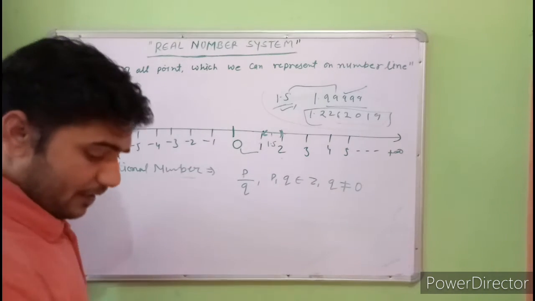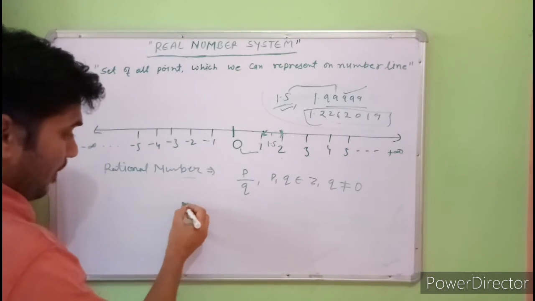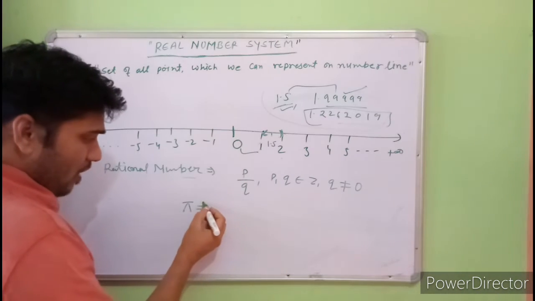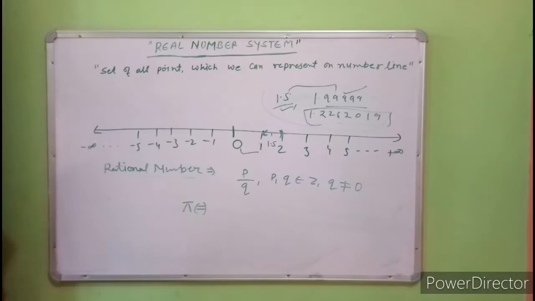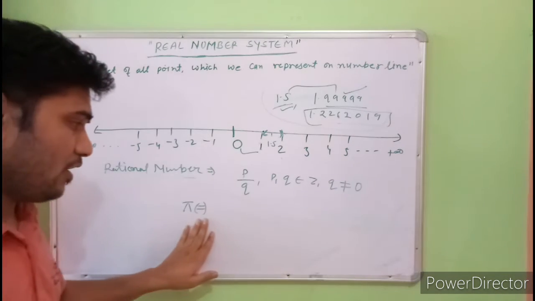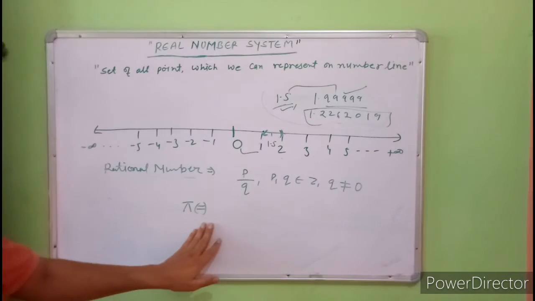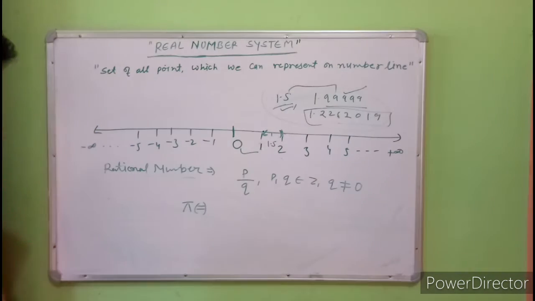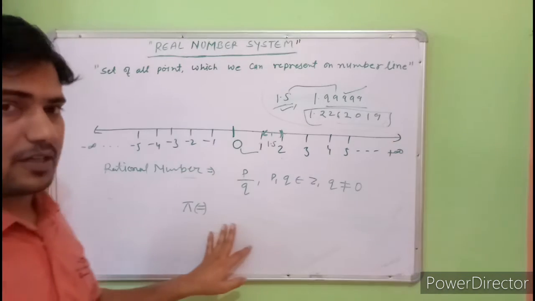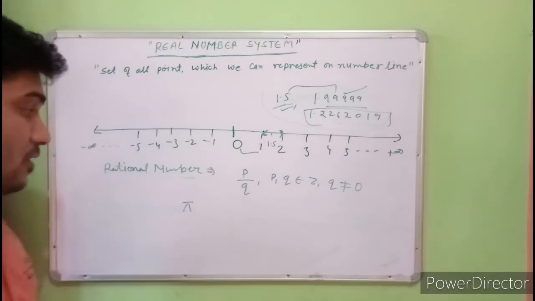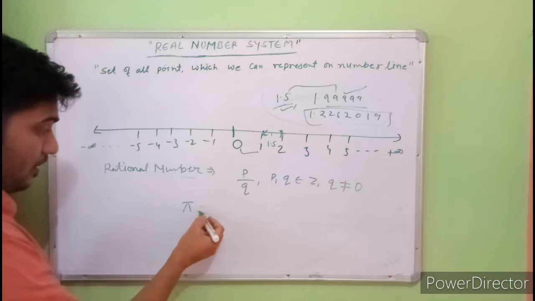We know about pi. Pi is an irrational number, and after the decimal point many people find many digits, after 1 lakh, 2 lakh, 1 crore digits, but it does not terminate. So this number is also irrational, non-terminating and non-repeating.